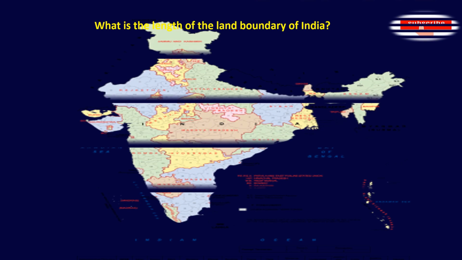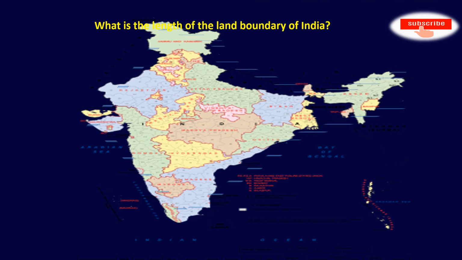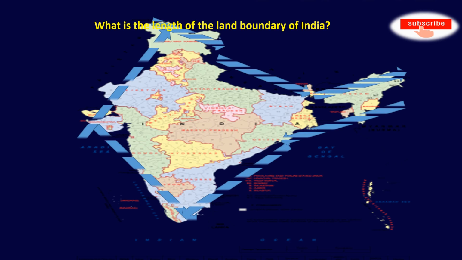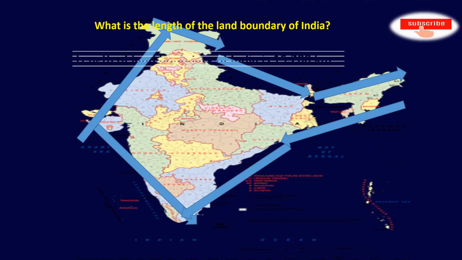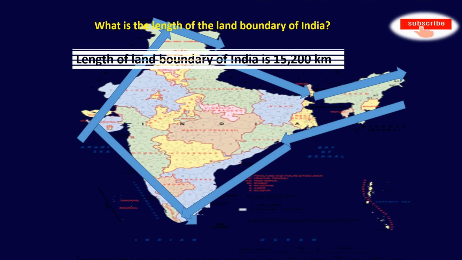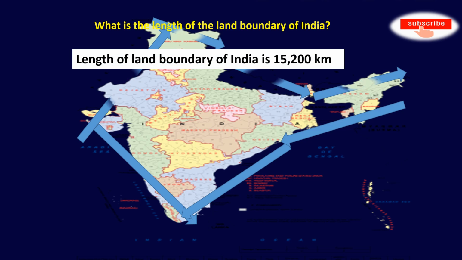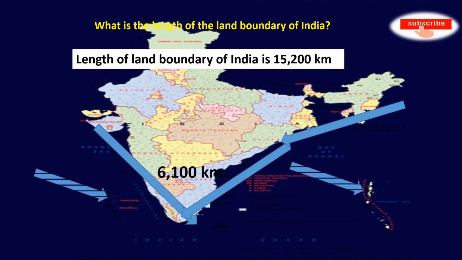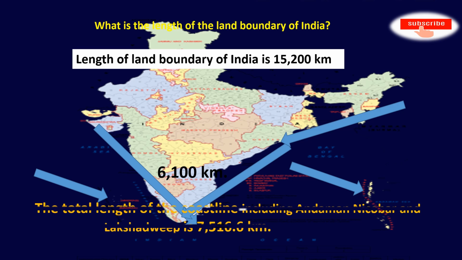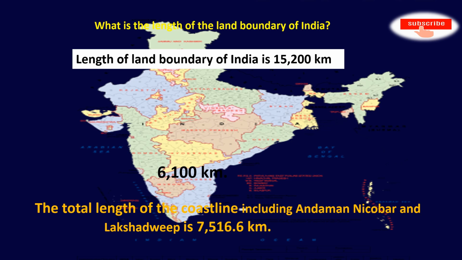Let's talk about the length of the land boundary of India. What is the length of the land boundary of India? The total length of the land boundary of India is 15,200 kilometers. The total length of the coastline of Indian mainland is 6,100 kilometers. And when we include Andaman, Nicobar and Lakshadweep coastlines, then the total length of the coastline is 7,516.6 kilometers.